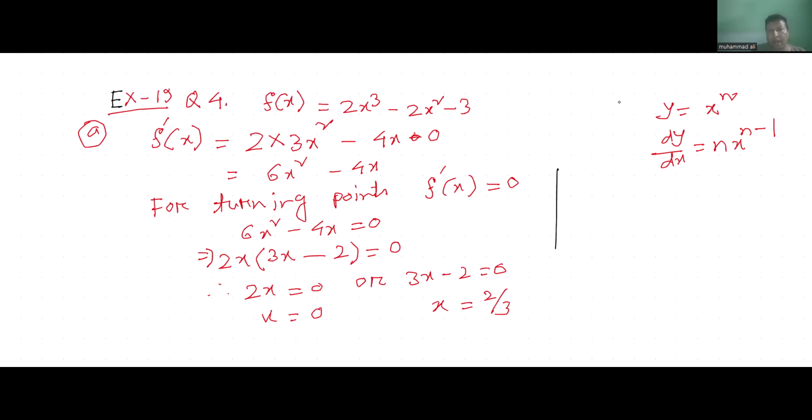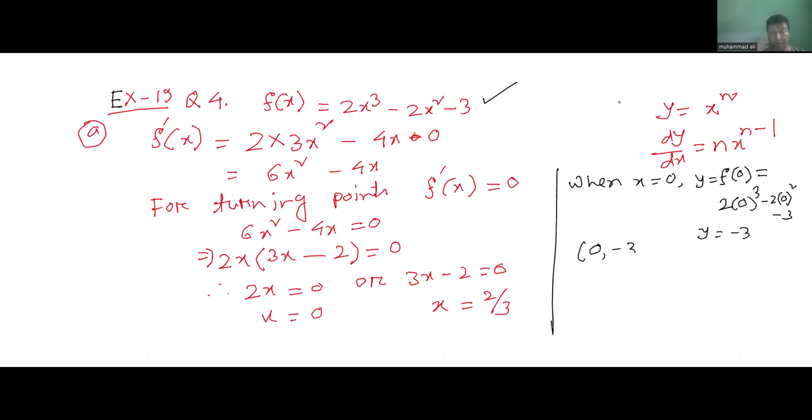When x equals 0, we put this in the function. So y equals f(0) equals 2 into 0 cubed minus 2 into 0 squared minus 3. So the y value equals minus 3. So (0, minus 3) is one stationary point.